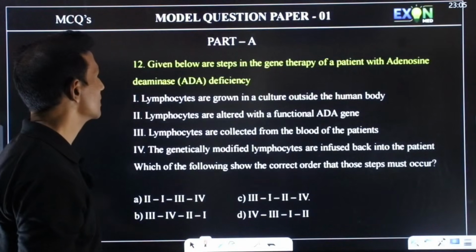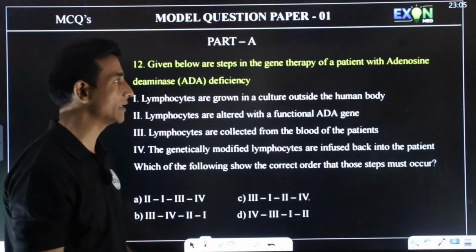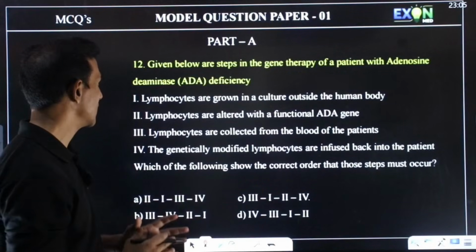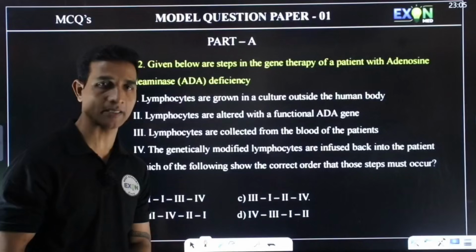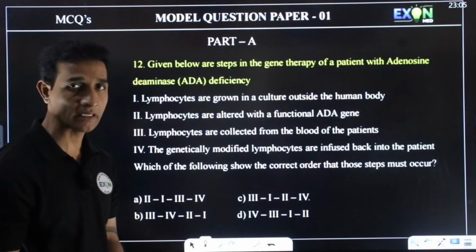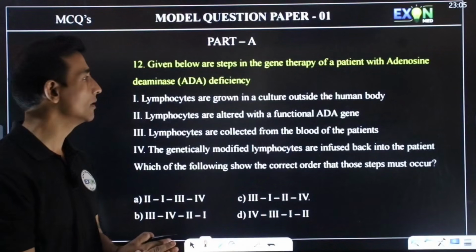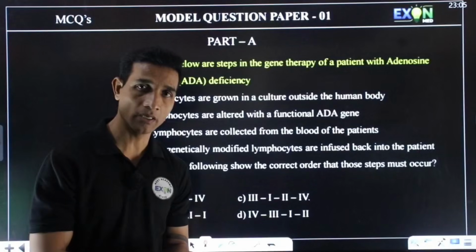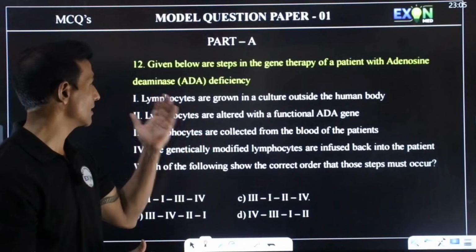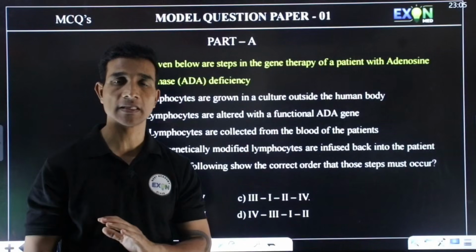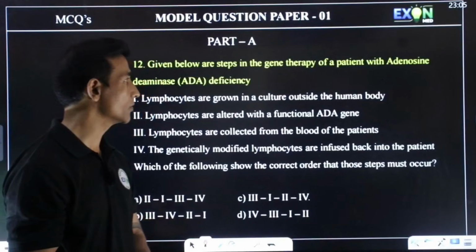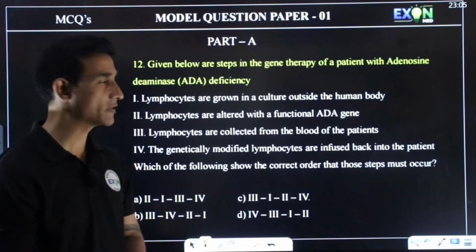Next question. Given below are the steps in the gene therapy of a patient with adenosine deaminase deficiency. You have studied an example where a 4-year-old girl has this adenosine deaminase deficiency disease, which causes severe combined immunodeficiency.